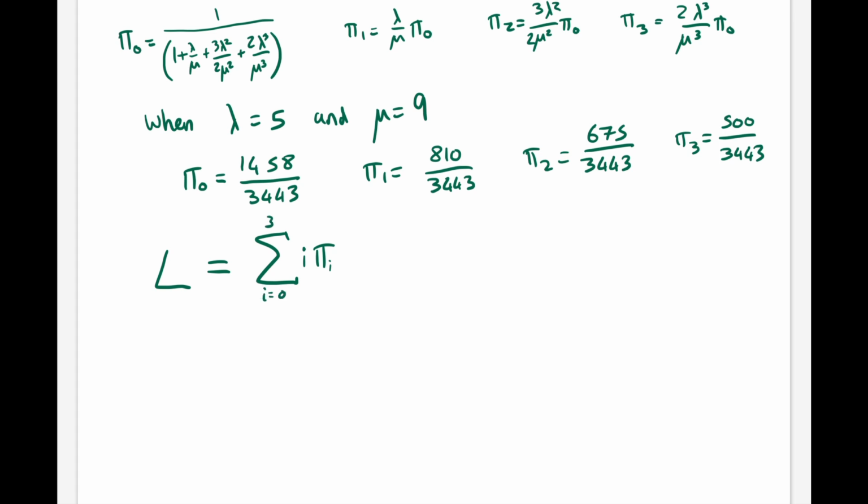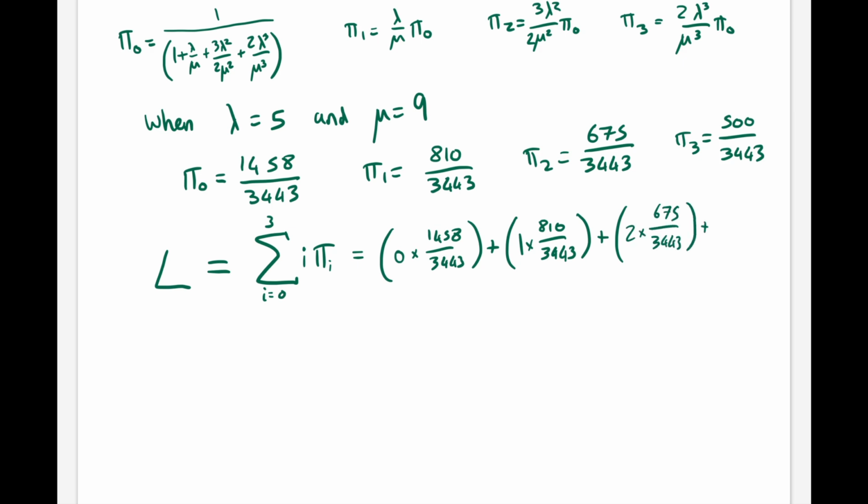So in this case we would have 0 times pi 0 plus 1 times pi 1 plus 2 times pi 2 plus 3 times pi 3, which gives us a value of around about 1.063 pieces of chicken in the fryer.